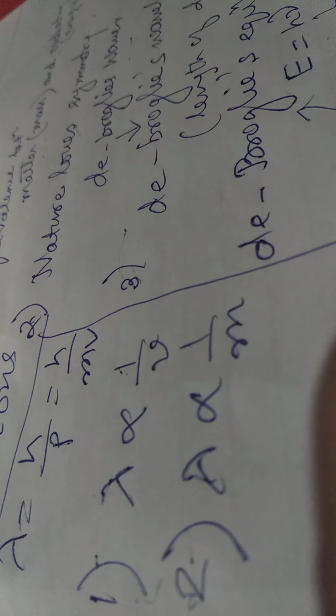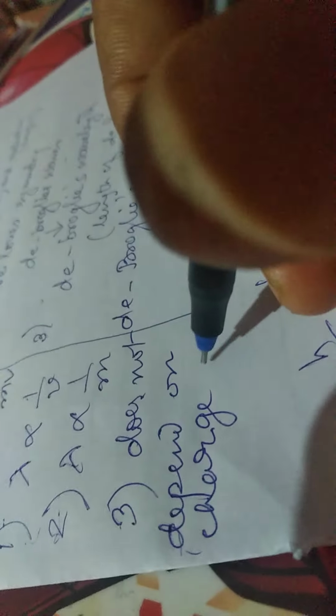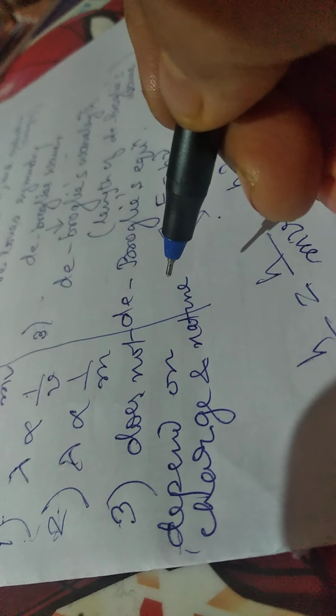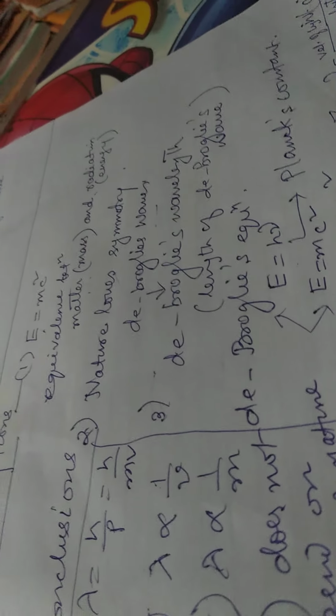These are the three conclusions, and then let us come to the fourth conclusion.